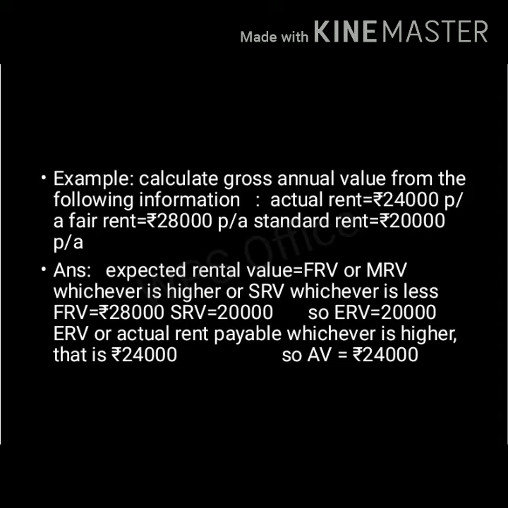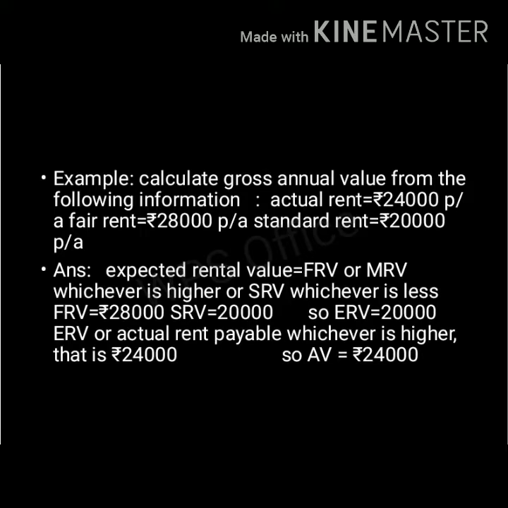Here is an example. Calculate gross annual value from the following information. Actual rent 24,000 per annum. Fair rent 28,000 per annum. Standard rent rupees 20,000 per annum. Solution: expected rental value is equal to FRV or MRV, whichever is higher, or SRV, whichever is less.